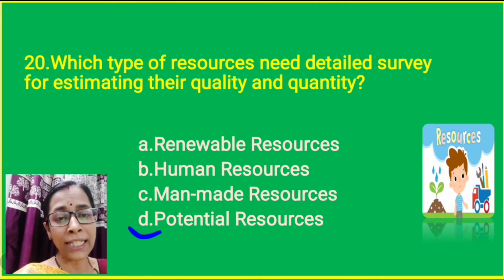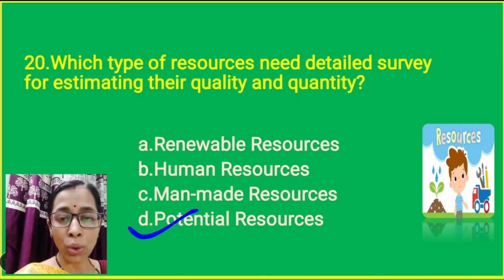So it's option D, potential resource. They need a thorough survey for determining its quality and quantity.